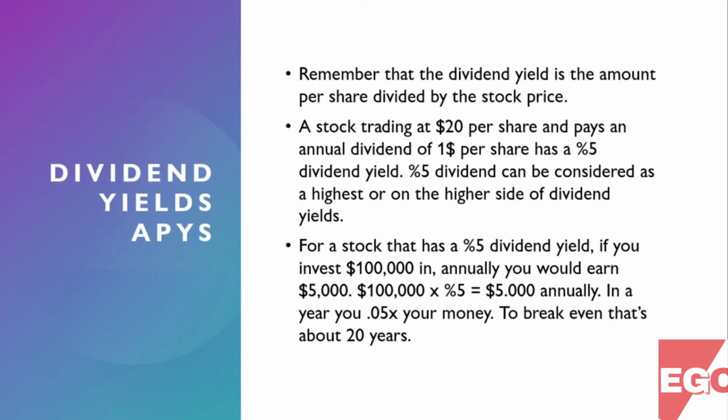Dividend yields, APYs. Remember that the dividend yield is the amount per share divided by the stock price. A stock trading at $20 per share and pays an annual dividend of $1 per share has a 5% dividend yield. 5% dividend can be considered as the highest or on the higher side of dividend yields. For a stock that has a 5% dividend yield, if you invest $100,000 in annually, you'd earn $5,000. $100,000 times 5% equals $5,000 annually. In a year, you 0.05 extra money. To break even, that's about 20 years.